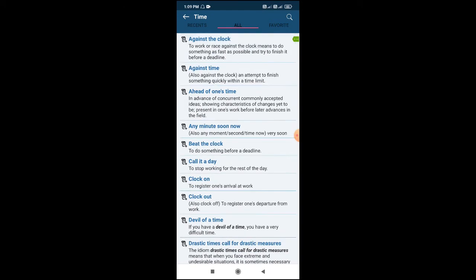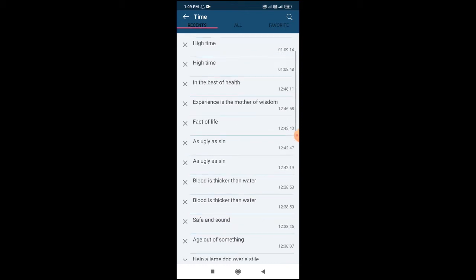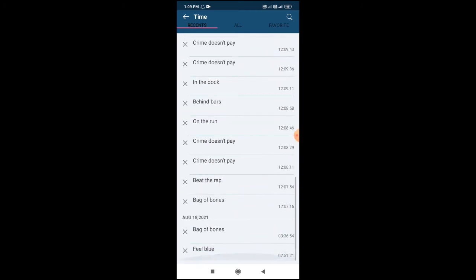Okay, so this recent tab acts like a history. It will show whatever idiom you have searched, on which date and at which timing. So it's showing me today's list with time. Also on 18th of August what I have searched.